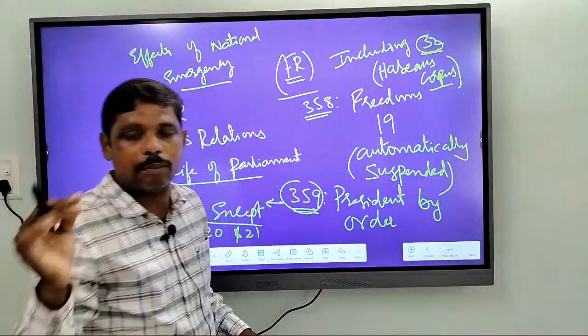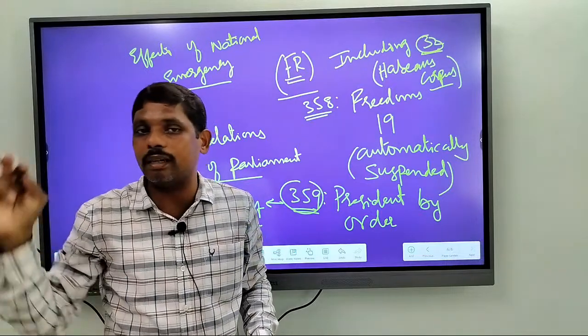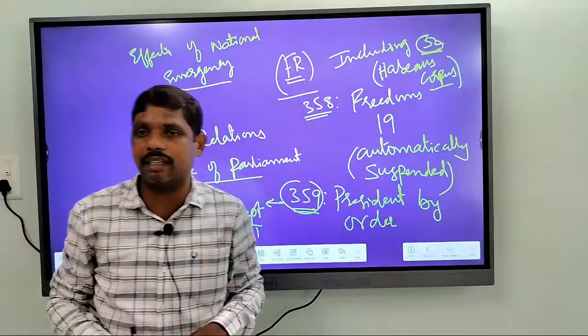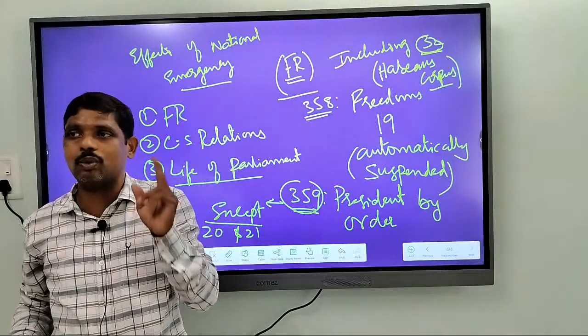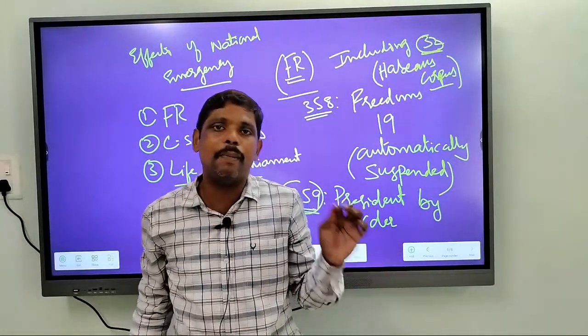This was clearly said by the Supreme Court in the Menaka Gandhi case. I have asked you to remember two important cases: one is the Shivakant Shukla case and the other is the Menaka Gandhi case.